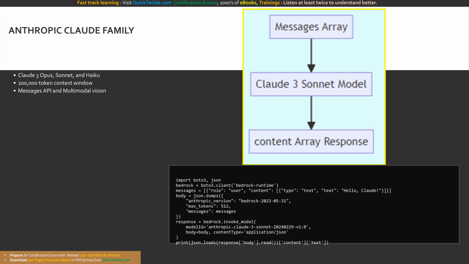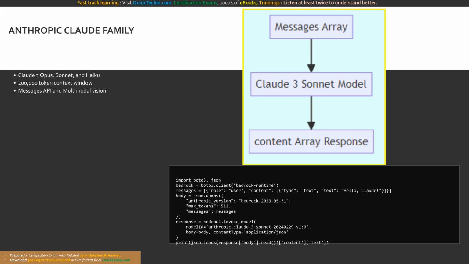Haiku is the fastest and most compact model, optimized for near-instant responsiveness on simple tasks. Sonnet offers a perfect balance between intelligence and speed, making it ideal for enterprise workloads. And Claude 3 Opus is their most powerful model, exhibiting near-human levels of comprehension on highly complex reasoning tasks. Crucially, all Claude 3 models feature massive 200,000 token context windows and multimodal vision capabilities.